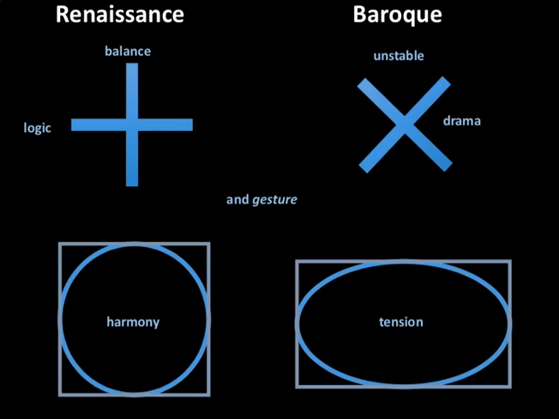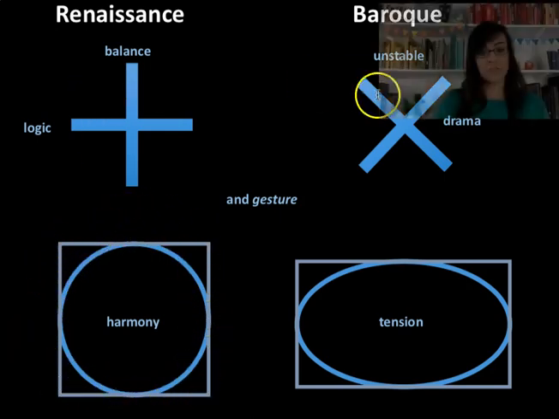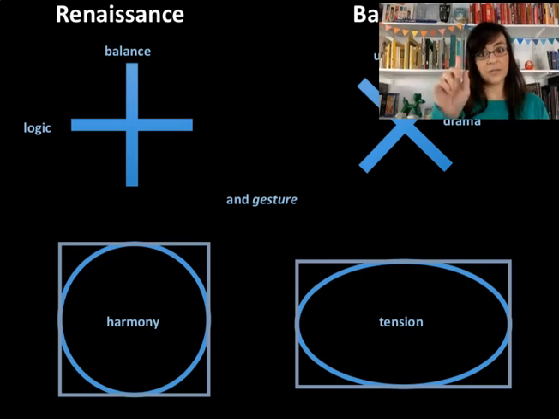So, with the Renaissance, we saw our use of composition to create balance and logic and harmony. If you're thinking, Miss Cortez, you didn't show us anything about perfect circles and perfect squares, I know. I'm going to show you today as a comparison with Baroque. I got it, don't worry, we'll get there.